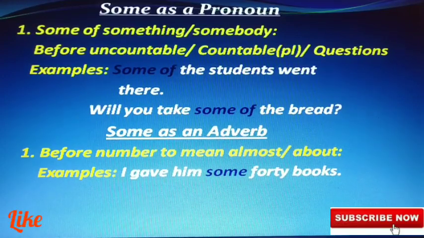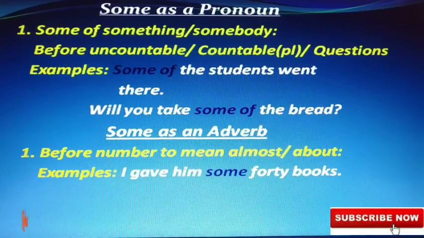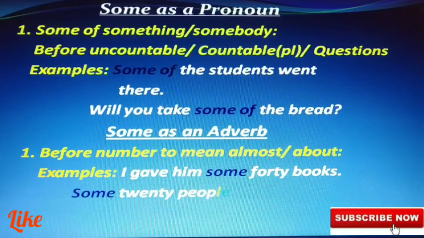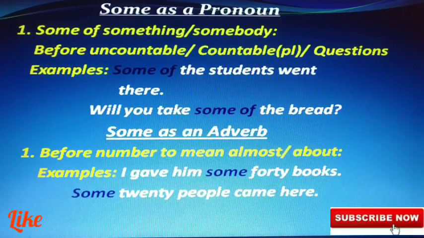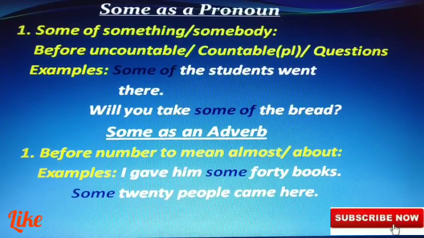Almost means some. It may be one or two more or one or two less. Some 20 people came here. I did not count them, but they are near about 20 people who came here. So there may be 21 or 19 people who came here, but they are round about 20. So I am saying some 20 people.